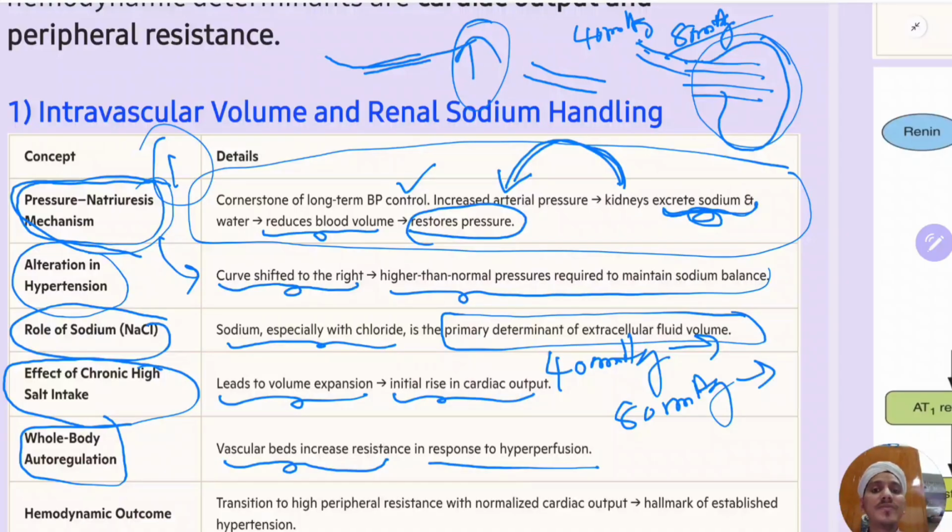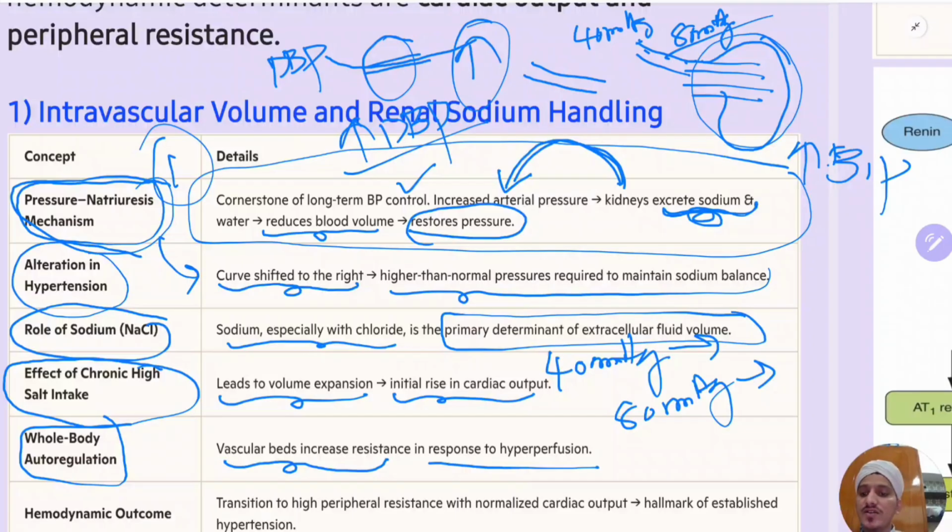But what is the detrimental effect of this? Because the tone is increased, and remember DBP depends upon this, the diastolic blood pressure is increased. When there is increased DBP, there is increased peripheral resistance, hence there is increased BP. There is hypertension. So what will be the outcome? High peripheral resistance with normal cardiac output is the hallmark of established hypertension.